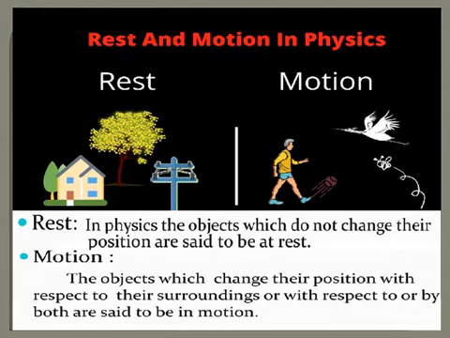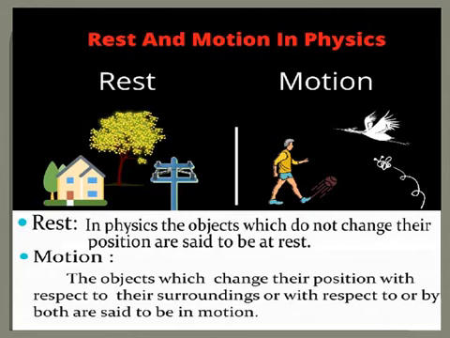At the same time, the bird flies. So when they fly, they change their position. So the bird is under motion. So those objects which change their position with respect to the surrounding or with respect to time, then they are said to be in motion.